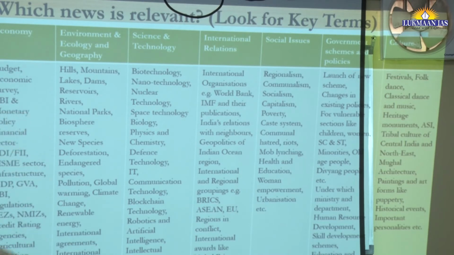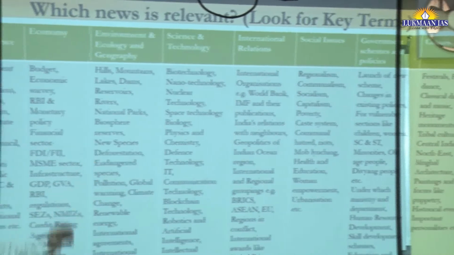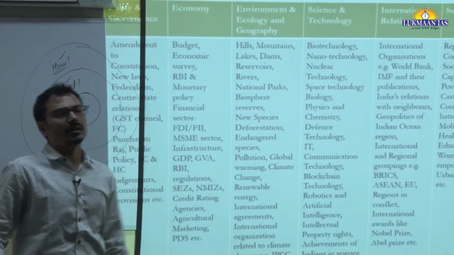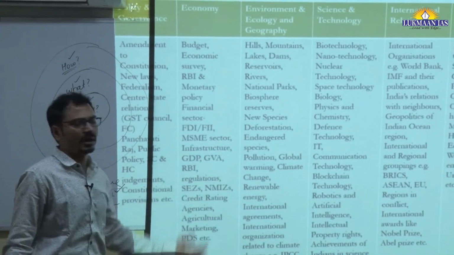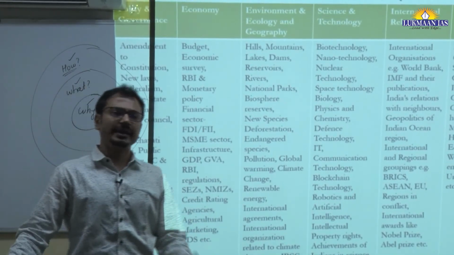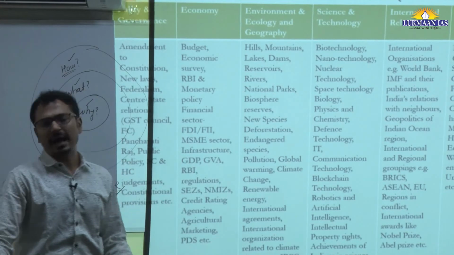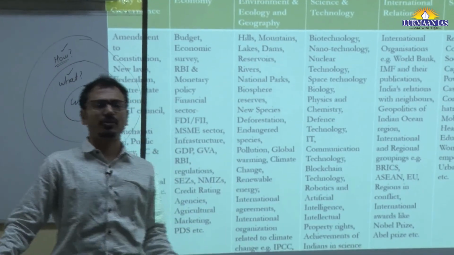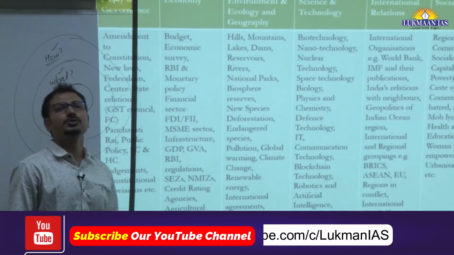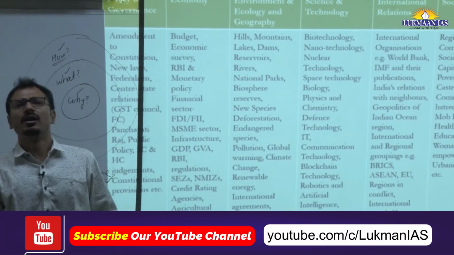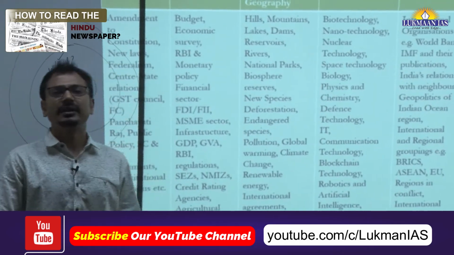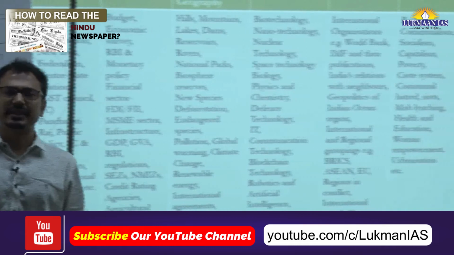For example, take the environment and ecology section. Look for whether there is any mention of a national park, biosphere reserve, any river, or any dam being built across that river, the name of that reservoir, or any new species discovered, or an endangered species, then its habitat, IUCN status.